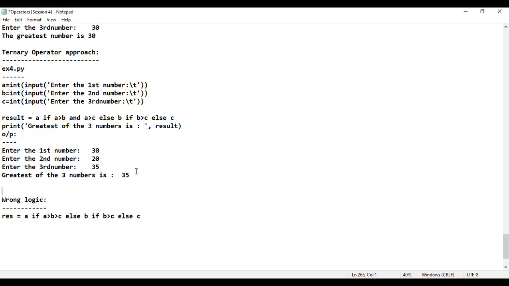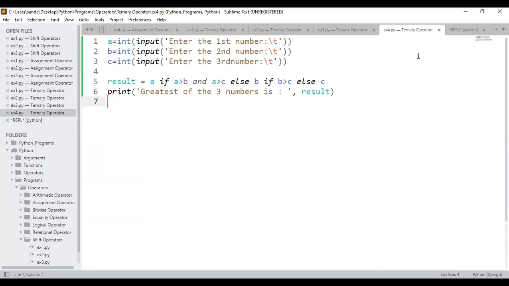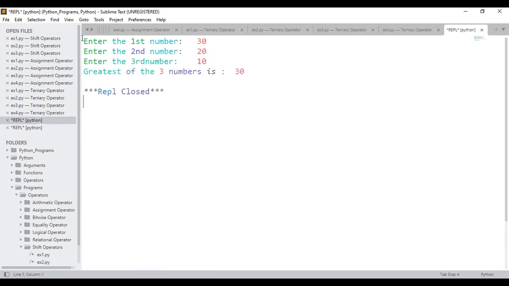So please try to give the second number as the largest. Next, the first number is the largest, sir. If you want, I'll do that. No issue in that. I'll just go back to Sublime Text. Already we have seen the third number as the greatest. Next, I'll make the first number the greatest. 30, 20, 10. See here, the first number is the greatest.